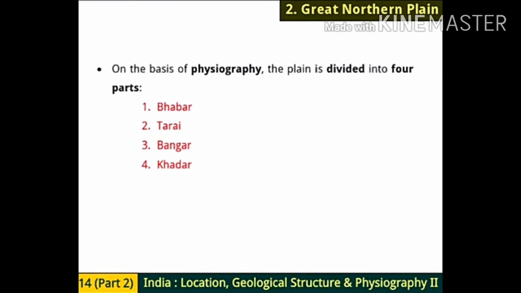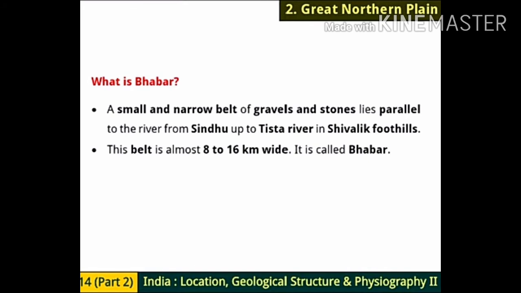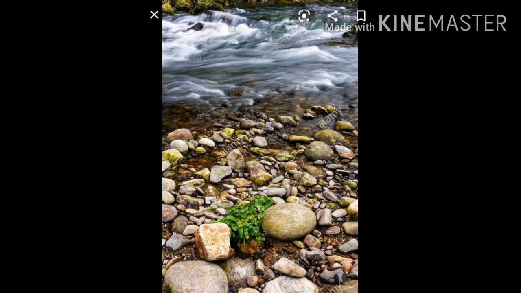So first question is, what is Bhabar? So very simple definition is given over here. A small and narrow belt of gravels and stones lies parallel to the river from Sindhu up to Tista river in Shivalik foothills. This Sindhu river comes from the Himalayas, and where it goes up to Tista river in Shivalik foothills.